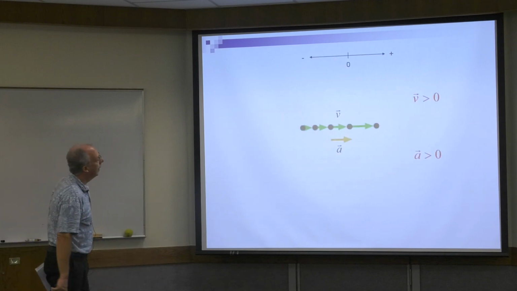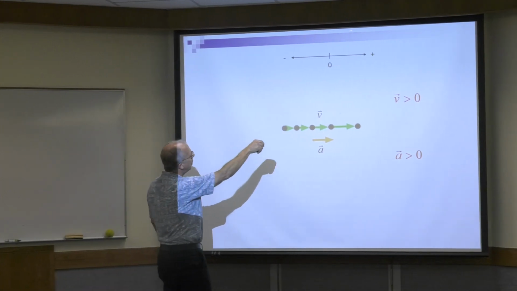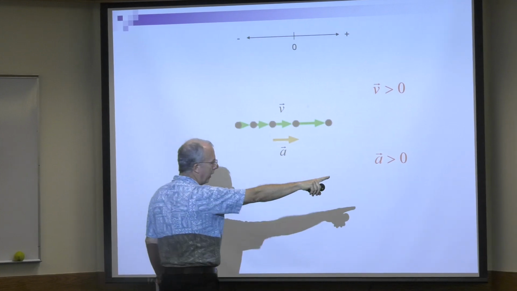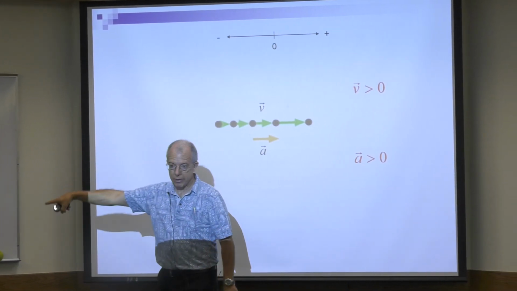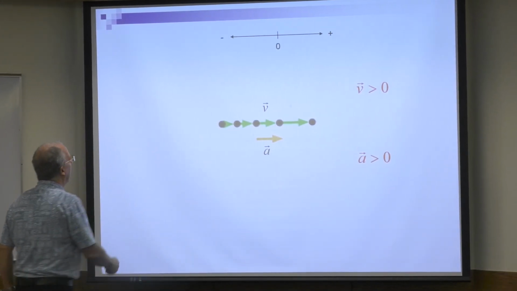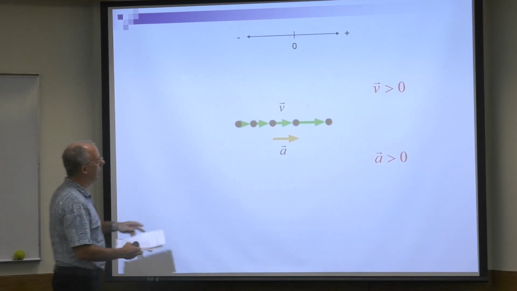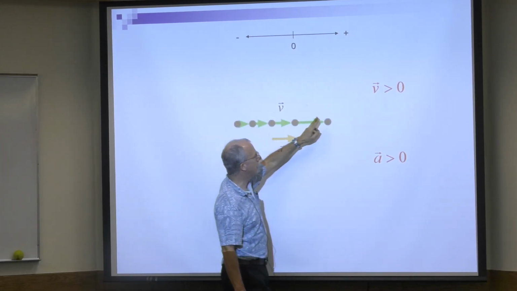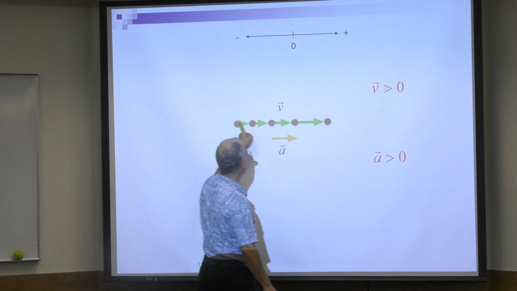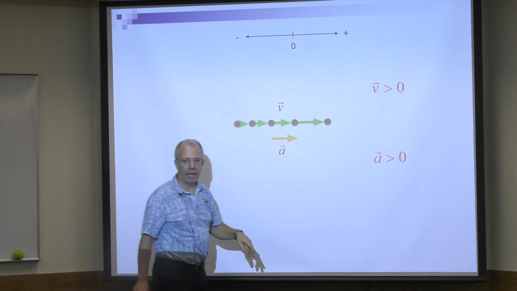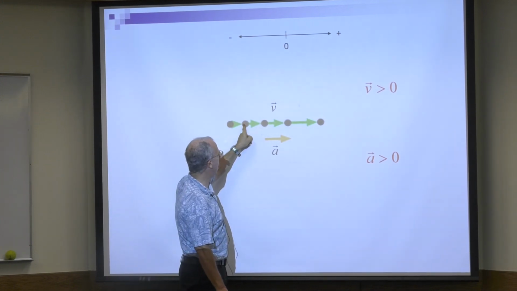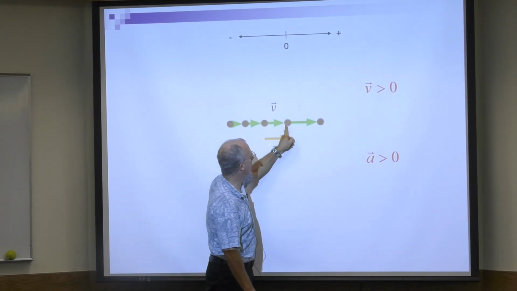All right. So again, we're always going to use this until I tell you otherwise. We're always going to assume that right is positive, left is negative. So here we have an object moving to the right, and the velocity is positive because it's moving to the right. And as I just said a few minutes ago, this is small, it gets longer, longer, longer.